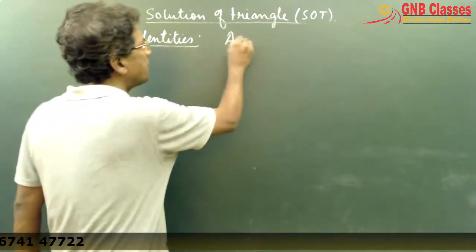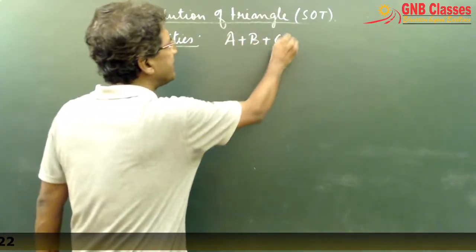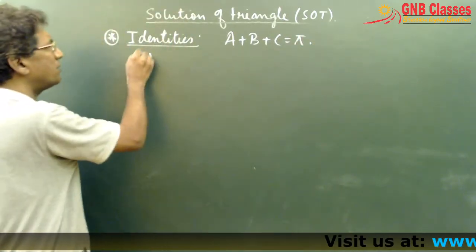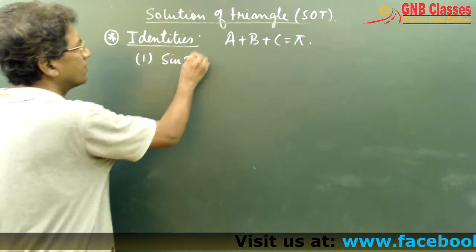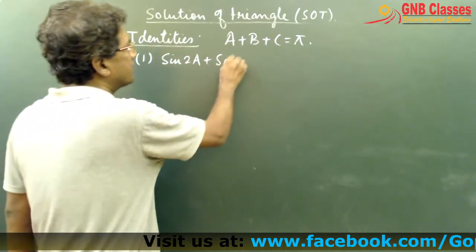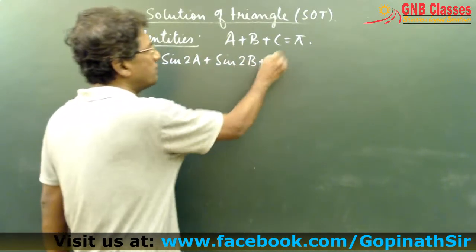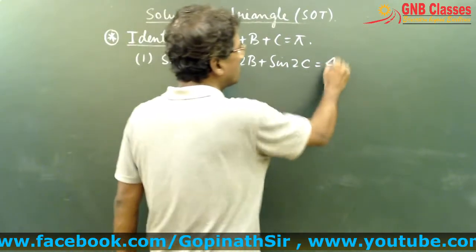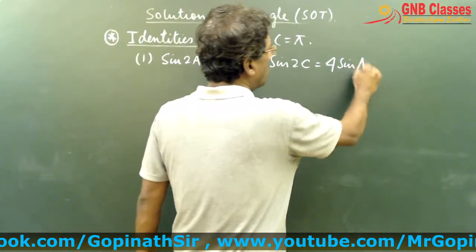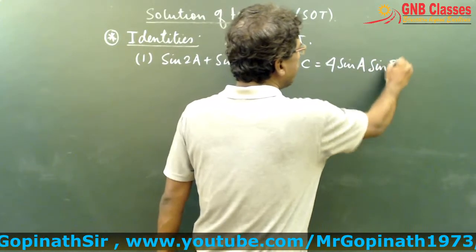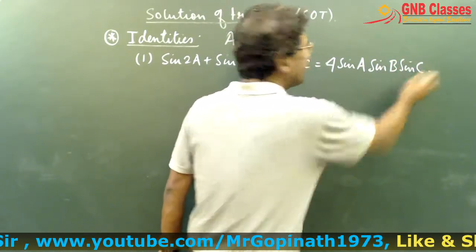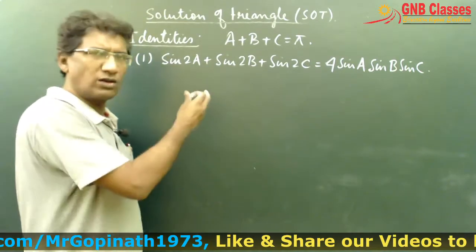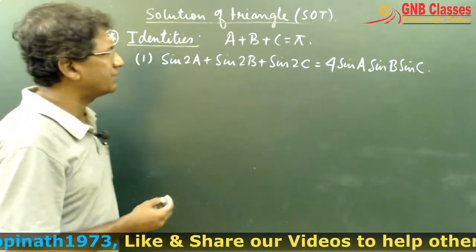When A plus B plus C equals 180 degrees, that is, in case of any triangle, the first one you remember: sine 2A plus sine 2B plus sine 2C equals 4 sine A sine B sine C. This all you can prove. These are all identities, you have already done this.